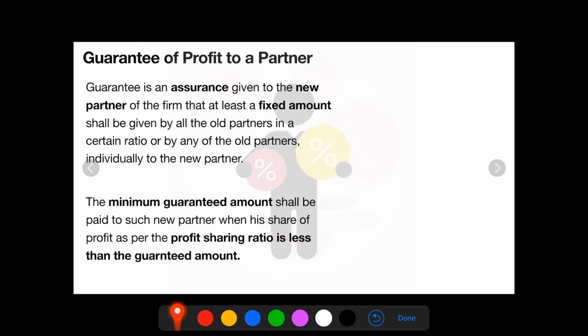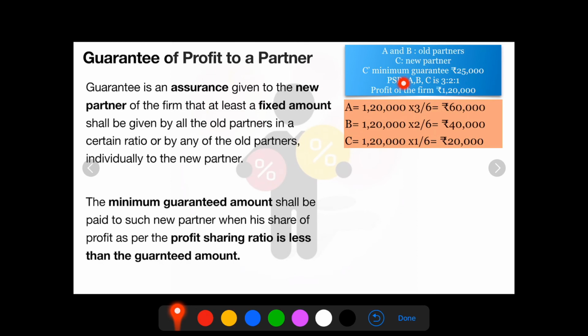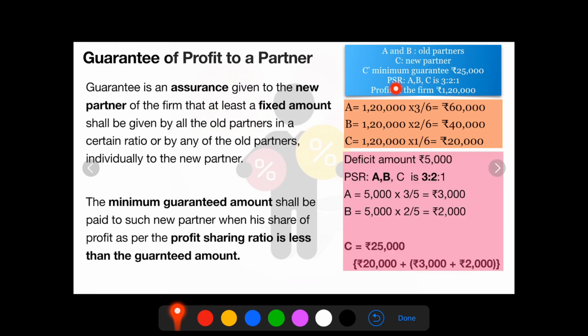So let's understand this with an example. A and B are old partners, C is a new partner. C is guaranteed a profit of rupees 25,000. Profit sharing ratio is 3:2:1 and the profit of the firm being 1,20,000.